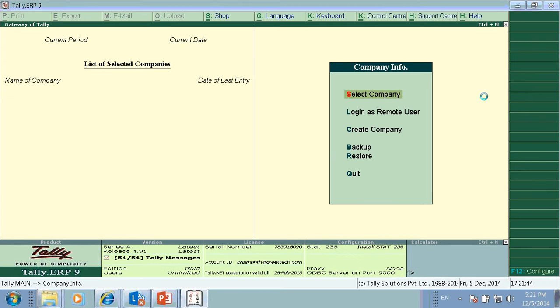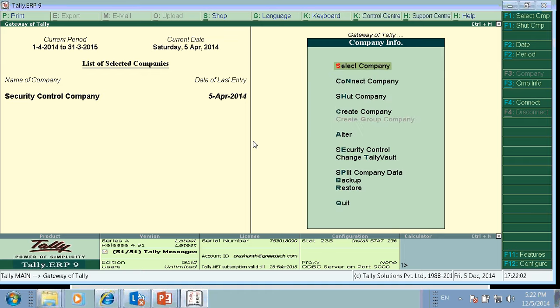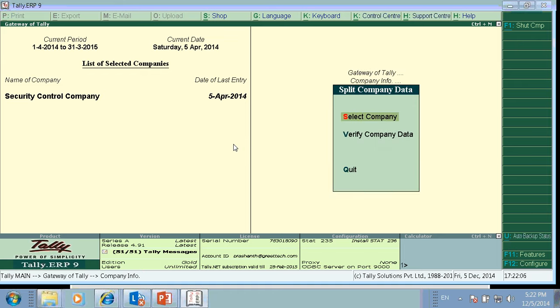To split the company, go for Alt F3, that is company info, split company data. Before splitting the company, you have to verify the company data, and you may find a few errors in the verify company data also.